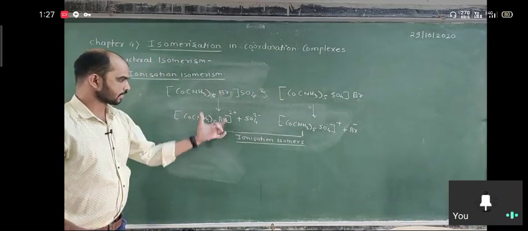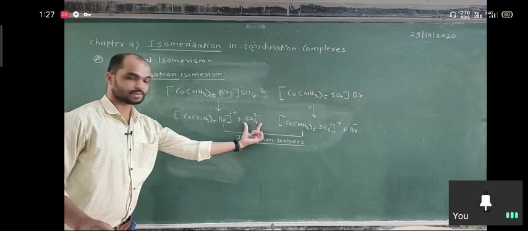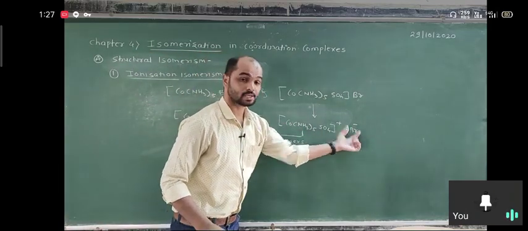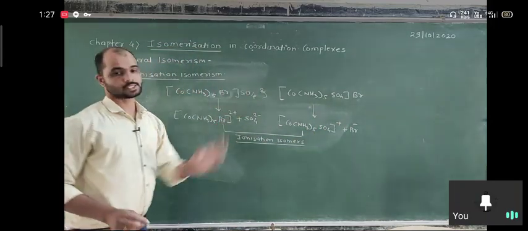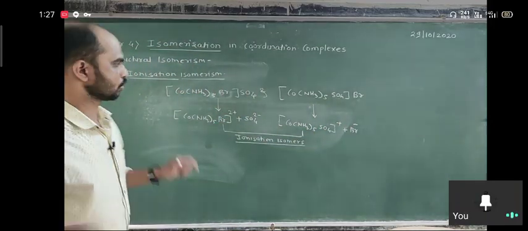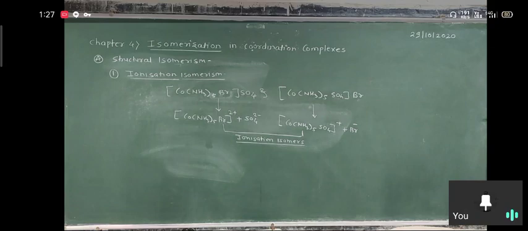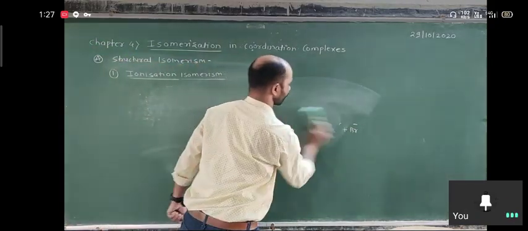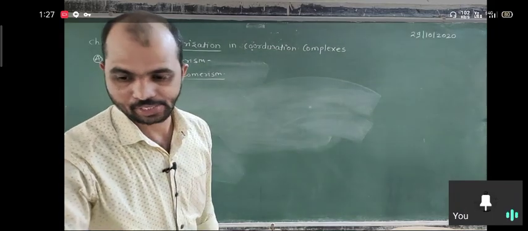Both are ionization isomers. And what is the justification of your answer? In the first case, this cation and the sulfate anion are formed, but in the second case, the cation is formed and the Br minus anion is formed, and both have the same molecular formula. So the relation between them is ionization isomer.